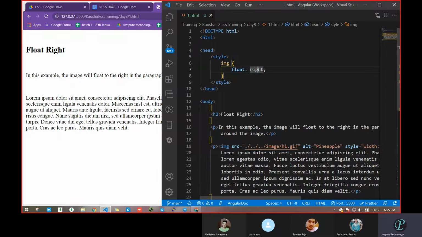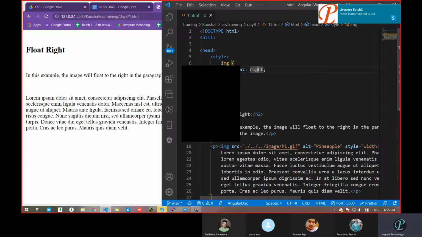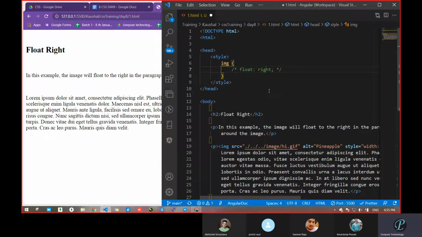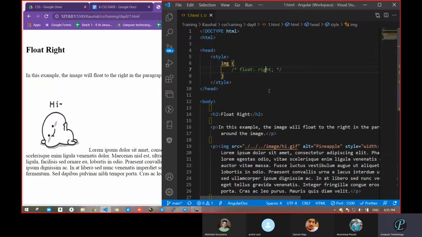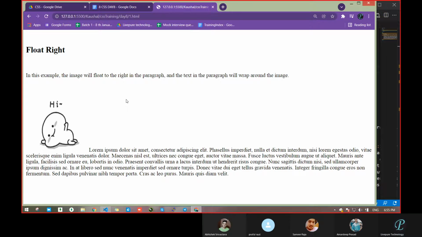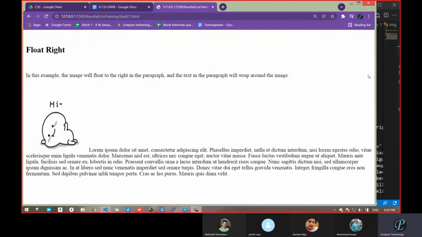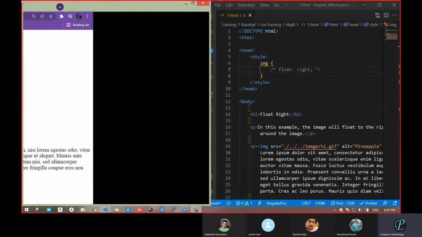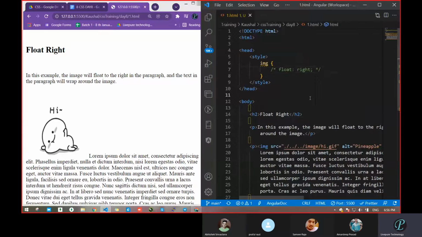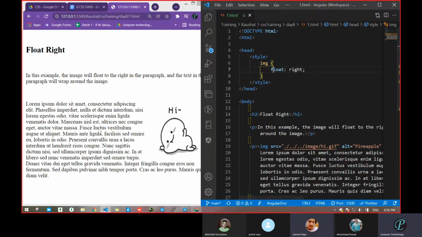Now do one thing. Let's comment this. So see, float right, I have commented that. Let's save and let's see where the image is. Now, on the left side, sir. Image on the left side. Okay, so by default the image is available on which side? Left side, because now there is no float, nothing is there. I commented these codes. Nothing is there. It means by default the image is on the left side. So now I am going to move it to the right side. This way we can move it to the right side.